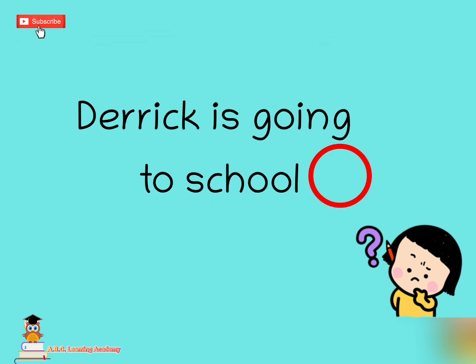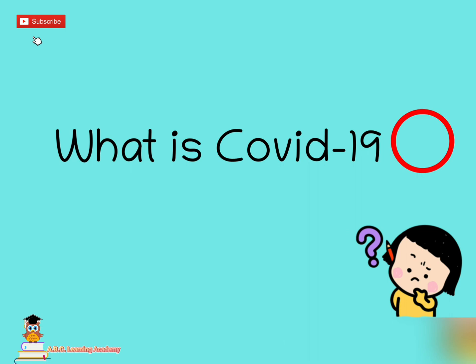Derek is going to school. Are we going to use period or question mark? The answer is period. This is an example of declarative sentence. Next, what is COVID-19? Period or question mark? What are you going to use?